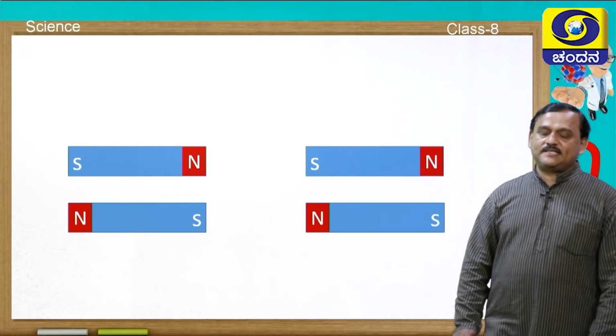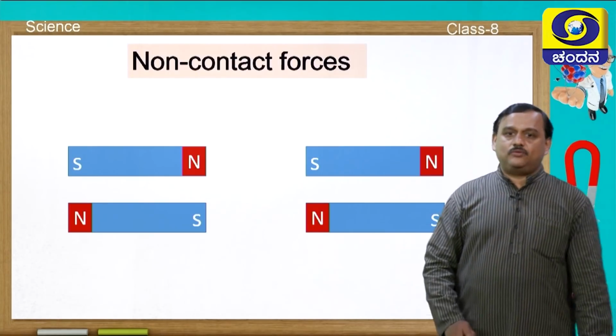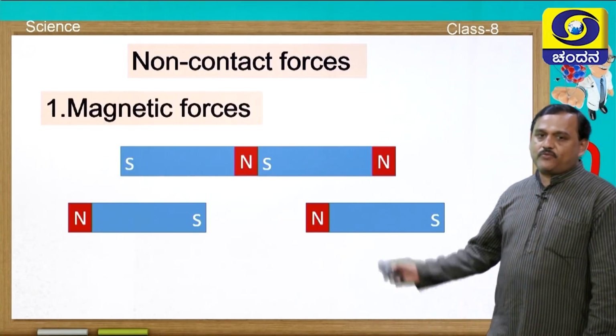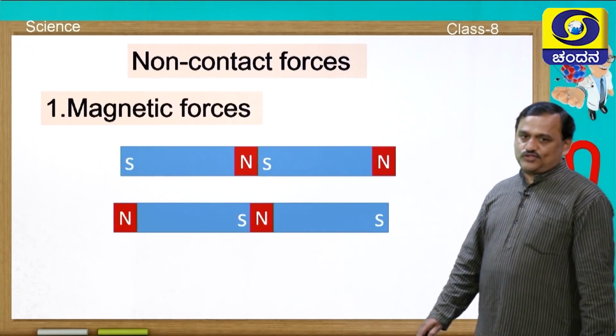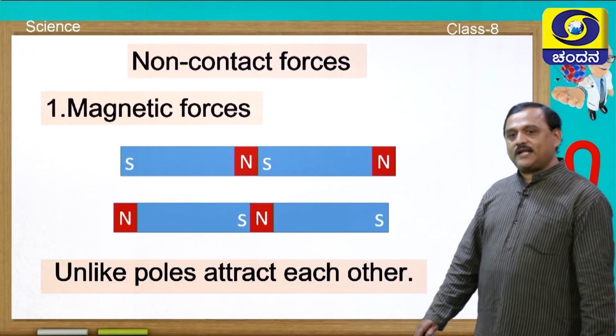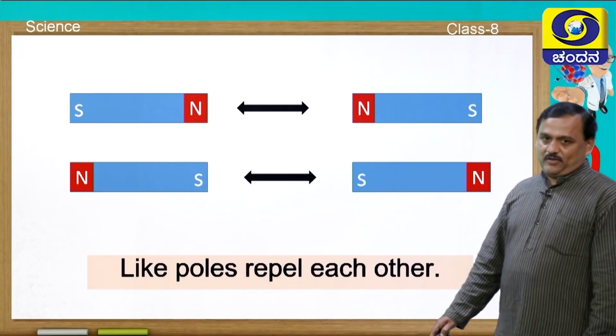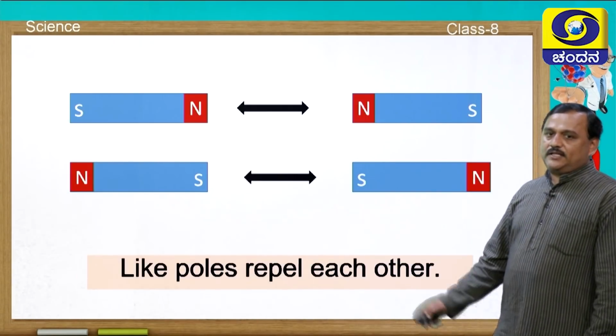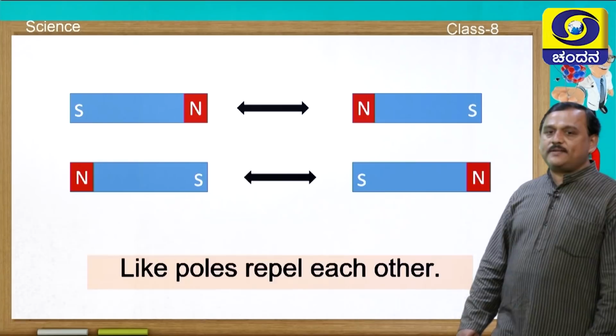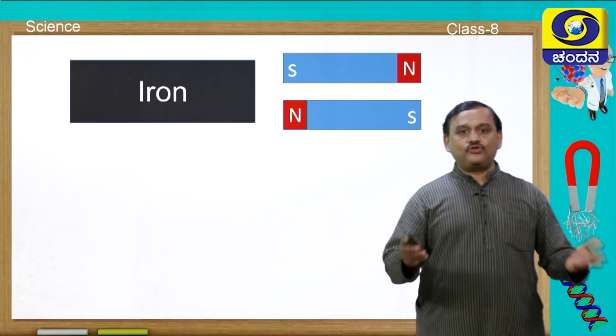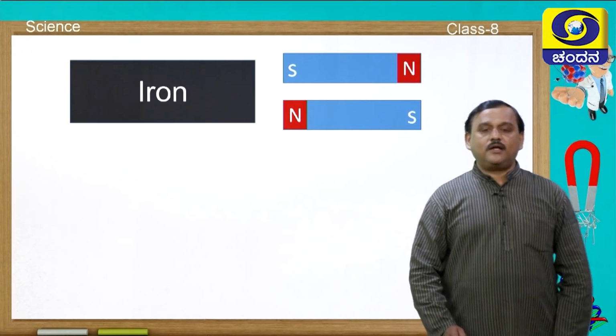And the same thing is explained here. You can observe there is an attraction between unlike poles. Unlike poles attract each other, and similarly when like poles are brought together, there will be a repulsion. Like poles repel each other, and there will be a mutual attraction between iron and magnet.